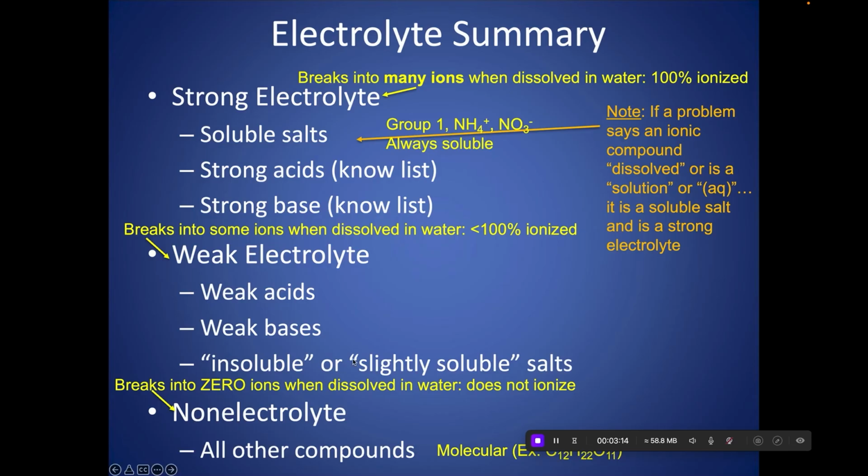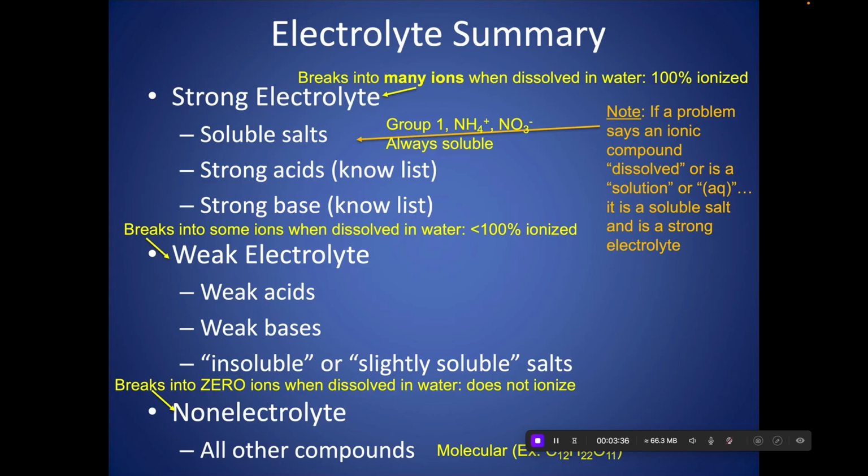If an ionic compound doesn't dissolve, notice I put insoluble under weak electrolyte, not under non-electrolyte. It's a little bit misleading when it says insoluble. Insoluble means that less than a special cutoff value dissolves, and usually that cutoff value is something like 0.001 moles per liter.